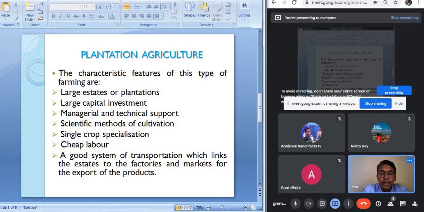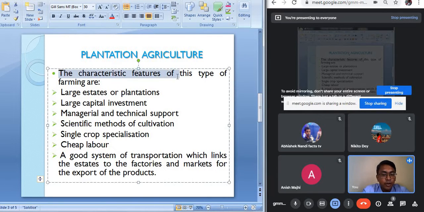Some of the important features or characteristics of plantation agriculture are, first, large estates or plantations. That means in order to carry out plantation agriculture we require a very large area, which can be more than 100 acres. Take the example of the tea gardens around us.